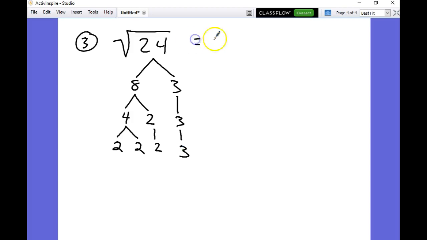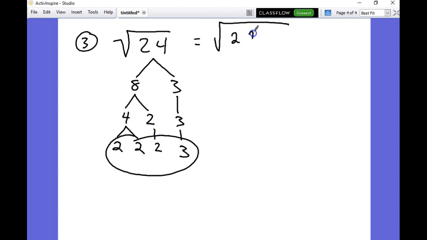So let's go ahead, and what we're going to do is put all these numbers up here with times signs between them, because that's the same thing. 24 is the same thing as 2 times 2 times 2 times 3, right? Now, remember, my square root is a machine that looks for pairs. Do you guys see a pair of numbers that are the same? So you get the pair.